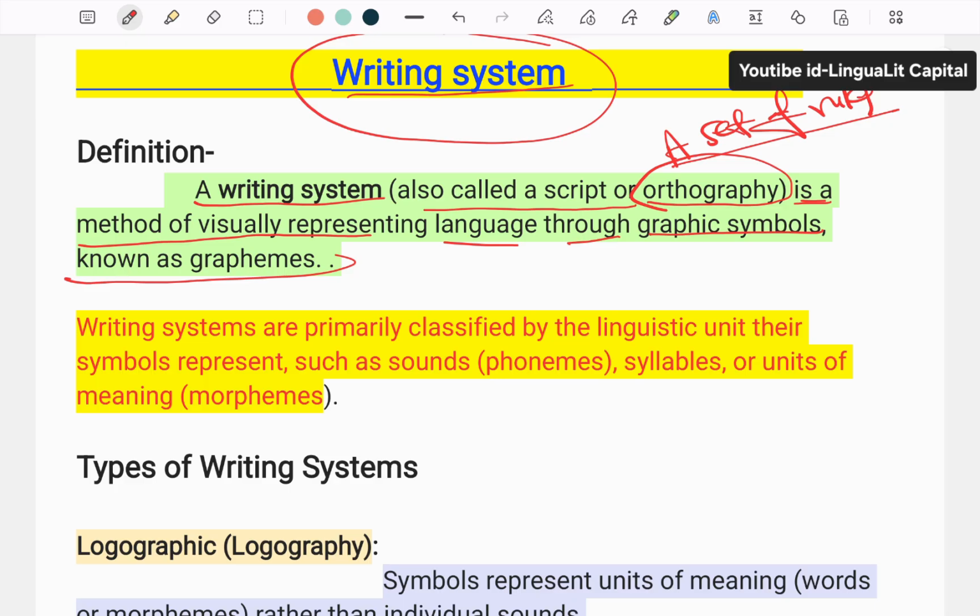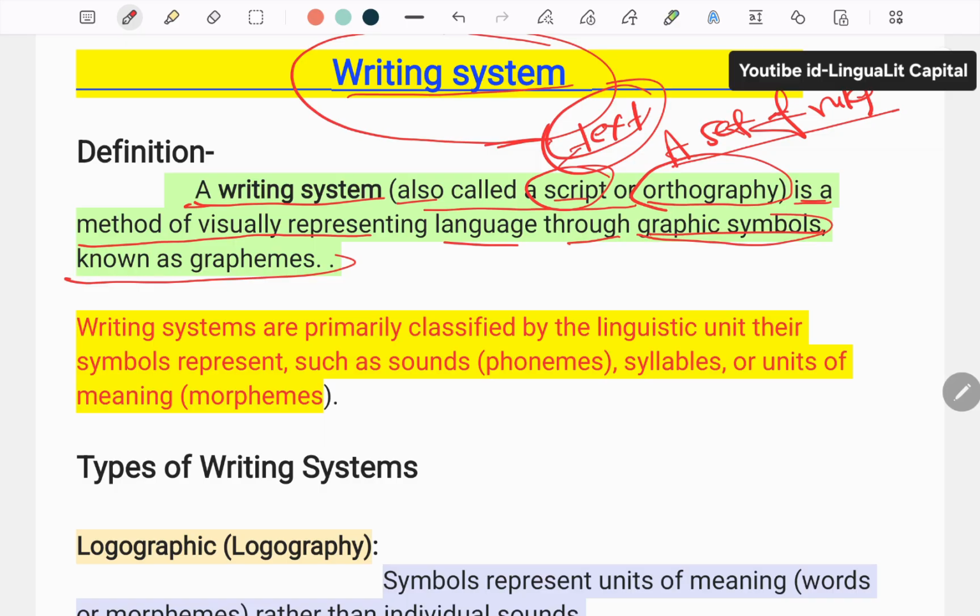And the symbols that you write, if you write the graphic symbols or script, then this is known as a text. We give the term text to this, I mean these are all texts. So here we have another definition: a text is the individual product of a writing system.